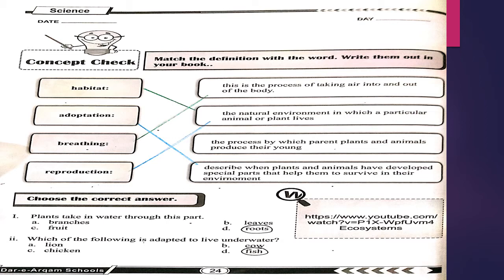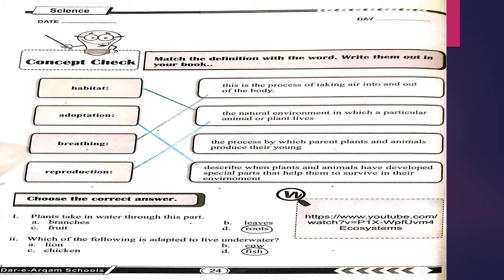Match the last box. Breathing. This is the process of taking air into and out of the body. Match with the first box. Reproduction. The process by which parent plants and animals produce their young. Match with the third box.